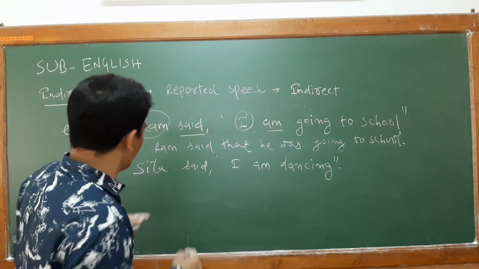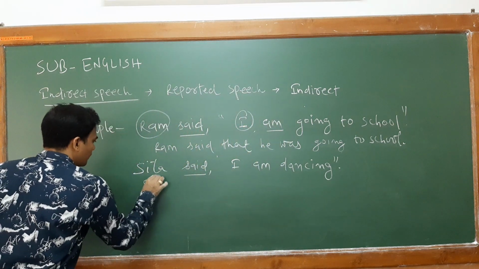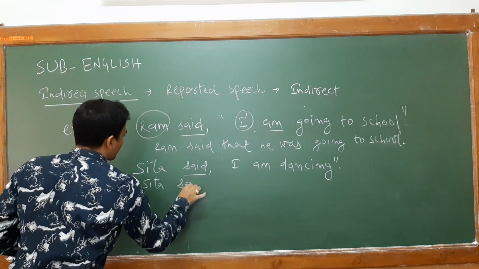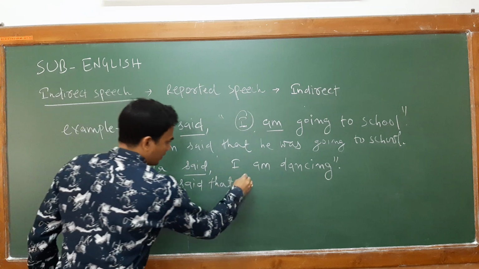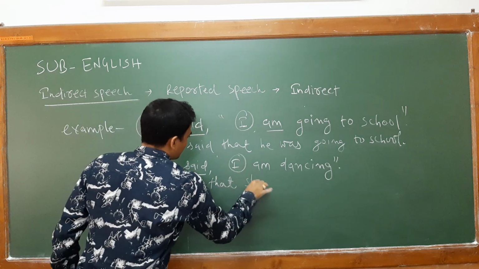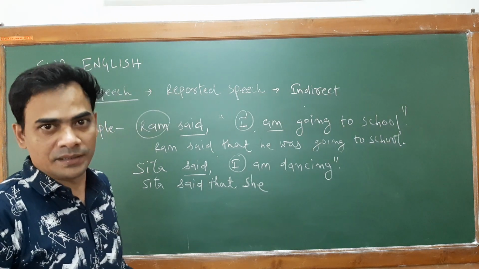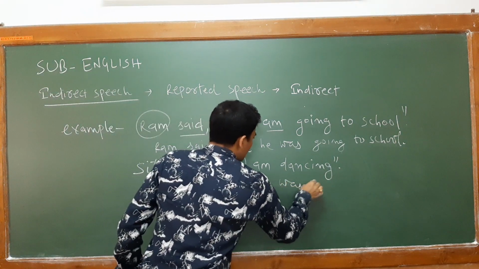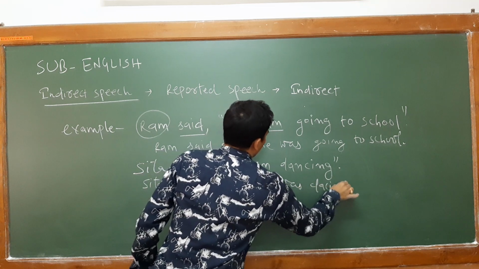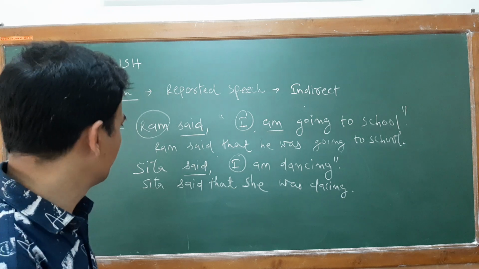Okay, so after the reporting verb, as usual you write down Sita said that. This I will change into she because Sita is female gender. So Sita was dancing. Sita was dancing.